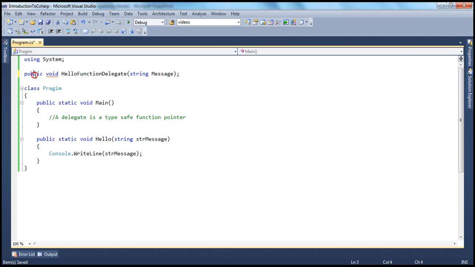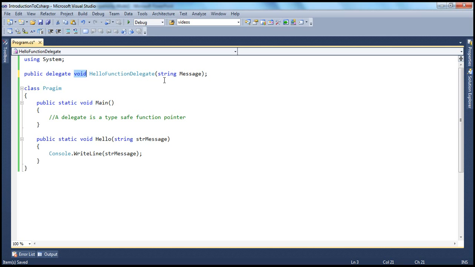It has the access modifier, a return type, name of the delegate or function, and then the parameter. But if you put the delegate keyword there, it becomes a delegate, meaning this delegate now can be used to point to a function which has a similar signature. This delegate can point to any function that has void return type and takes in a string parameter.